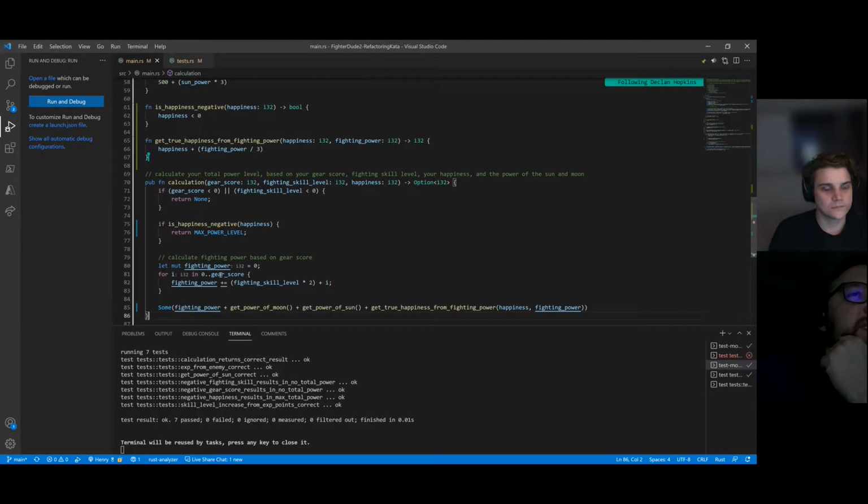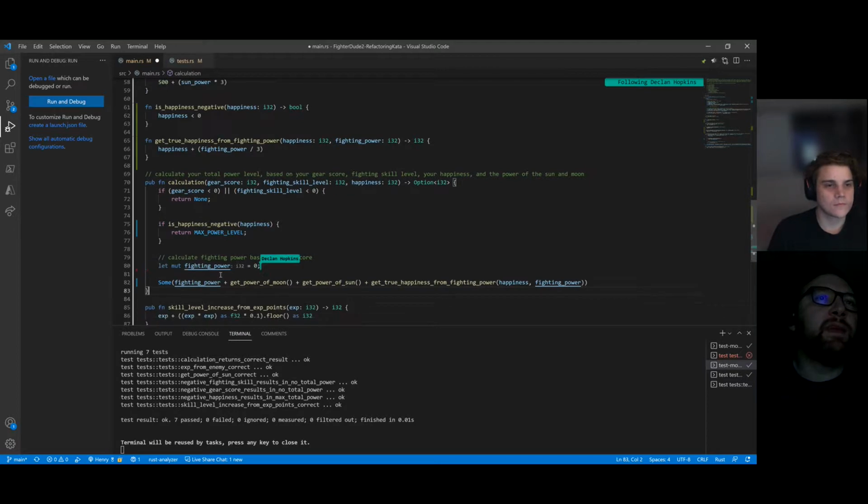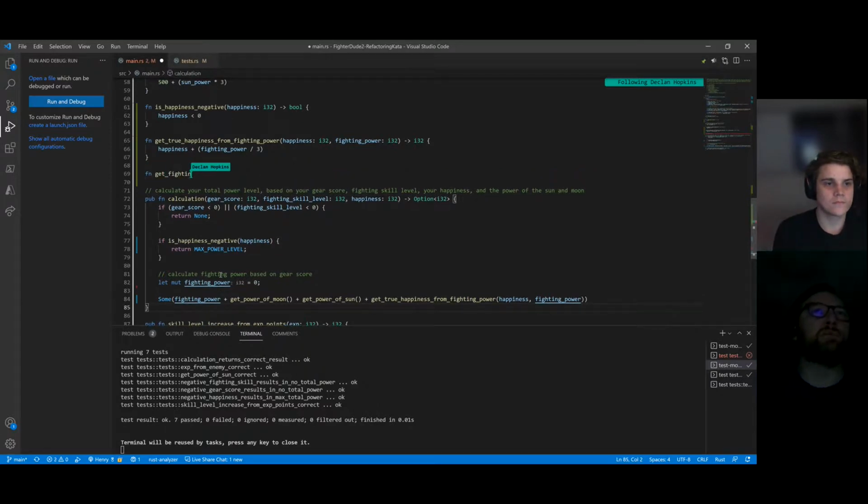So I guess we'll take all of that code, 80 to 83. Or should we keep it? What does it do? It modifies fighting power, doesn't it? Okay, well let's keep the fighting power temporary for now, and we'll just take that part. And let's call it get fighting power from gear score.